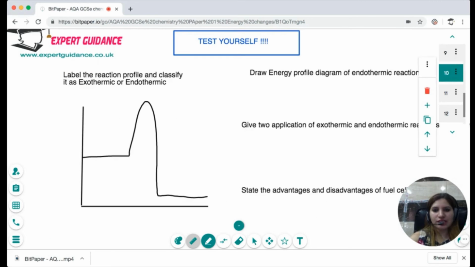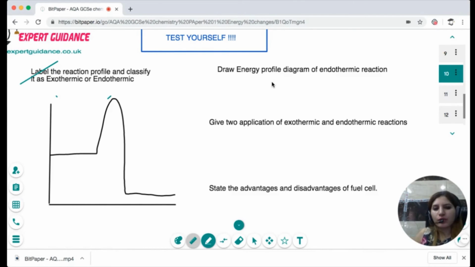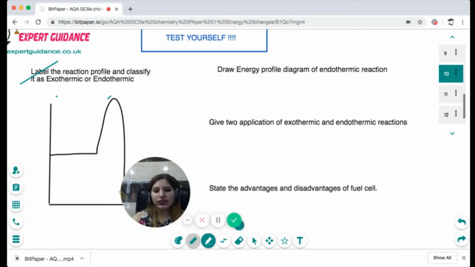Now let's test yourself. You can pause this video, have a go at these questions, and come back to check the answers. So you need to label this reaction profile and label if it is exothermic or endothermic. You have to draw an energy profile diagram of an endothermic reaction, give two applications of exothermic and endothermic reactions, and state the advantages and disadvantages of a fuel cell. Pause the video, have a go at these answers.